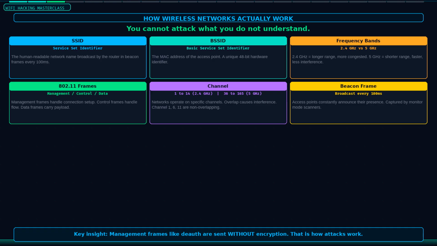Management frames handle the connection process: beacons, probe requests, association, and authentication. Control frames manage the flow of data between devices. Data frames carry the actual payload: your web traffic, your messages, your files. This frame structure matters for hacking because some frame types, including management frames, can be sent without encryption. That is the foundation of the deauthentication attack you will see later. Understanding the frame types makes you dangerous. It also makes you a better defender because you know exactly what to monitor for in your wireless intrusion detection system.